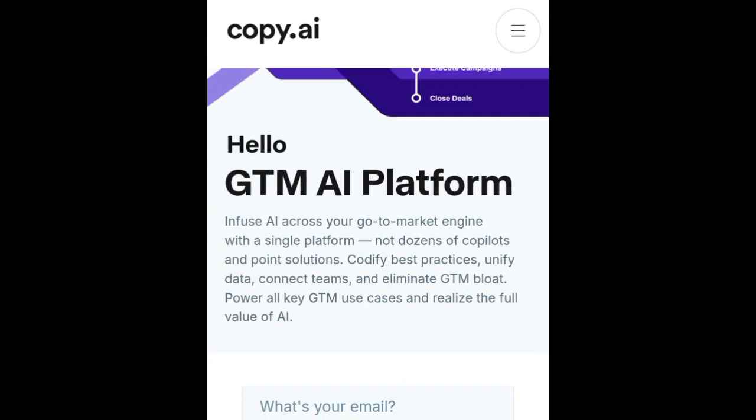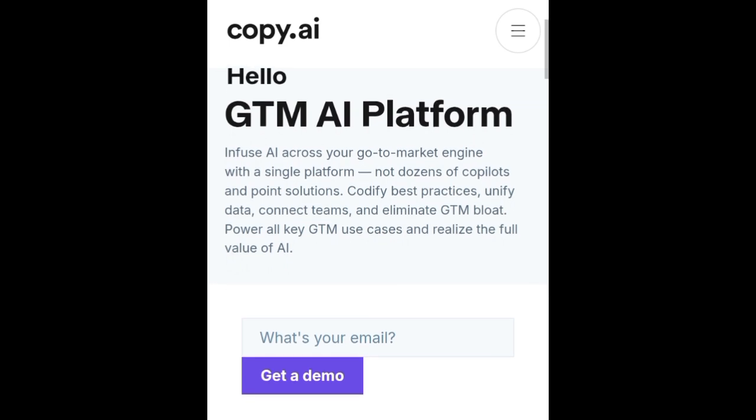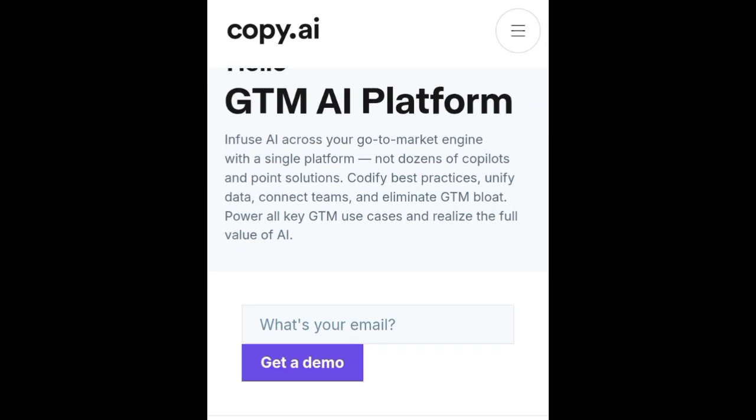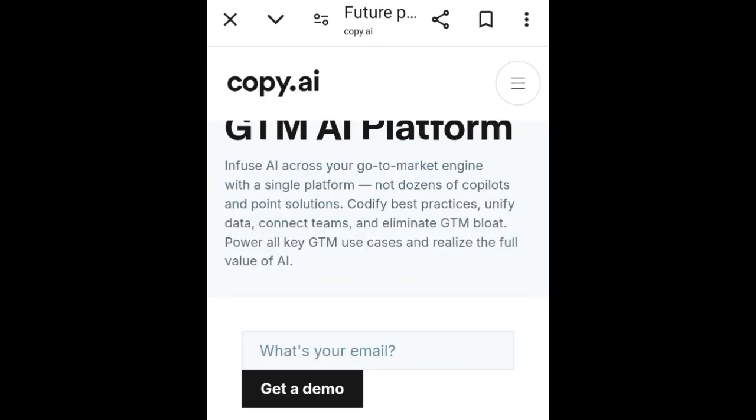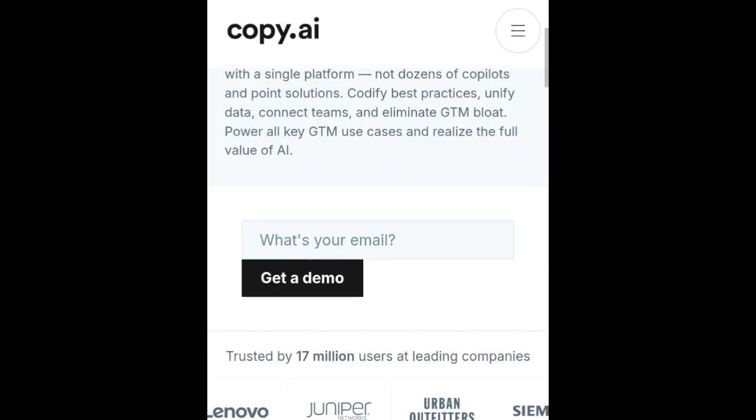Copy AI is a very great tool for writing blog posts, emails, and product descriptions. It also includes workflows for email sequences and automation. It's great for e-commerce, SaaS, and content marketers. If you want a demo of how it works, you can enter your email here and get a demonstration of how this tool works. It's a very great tool.